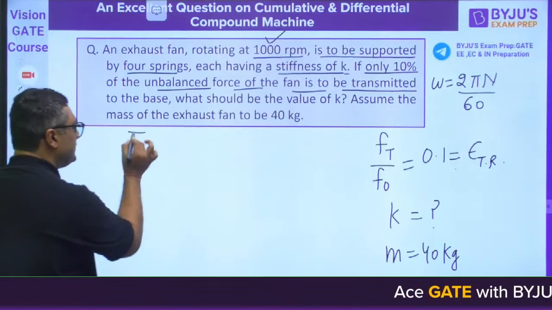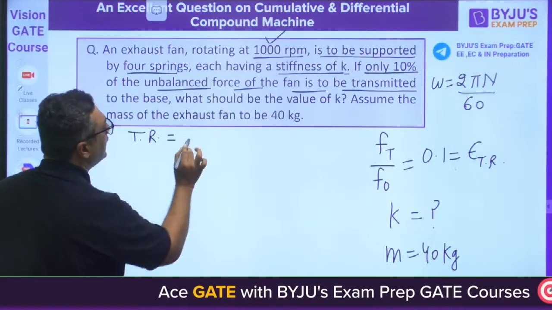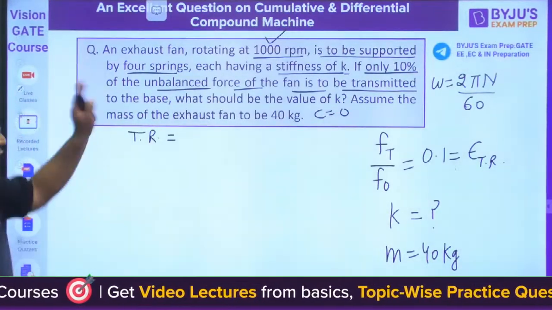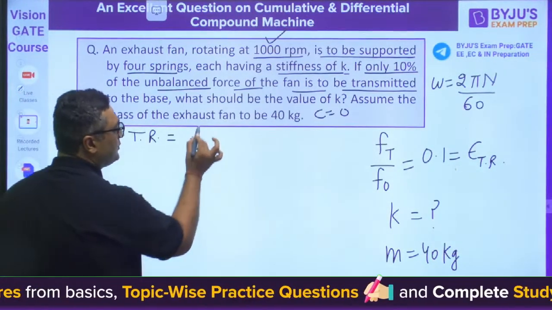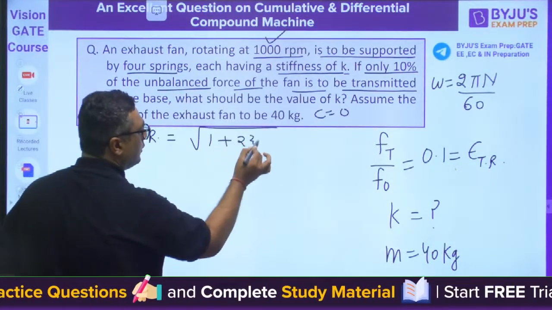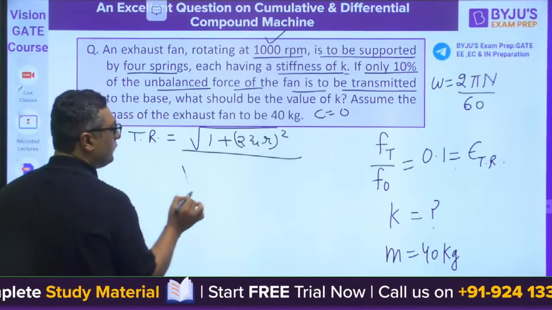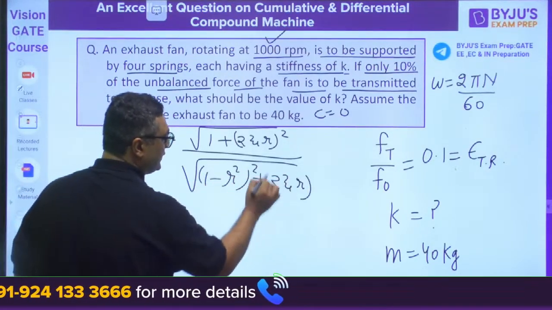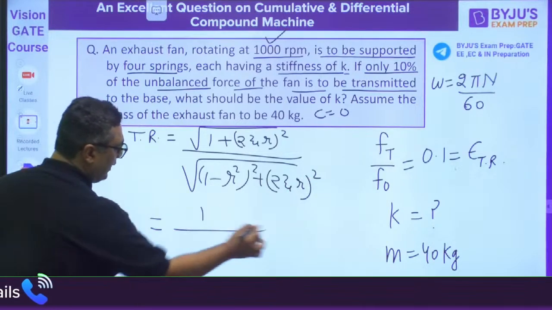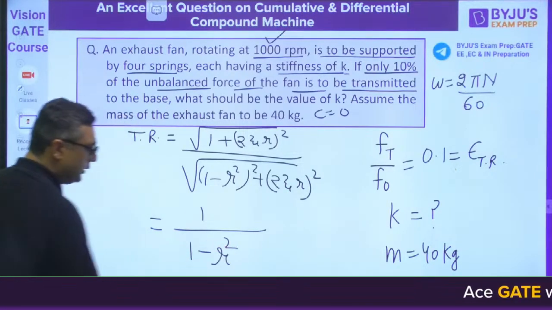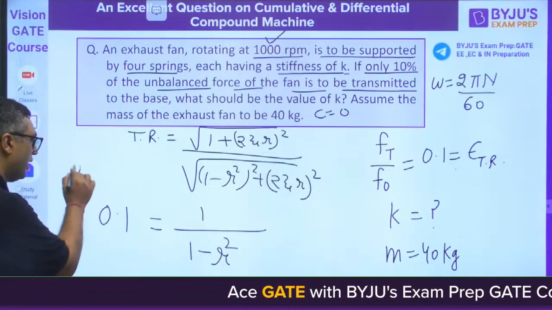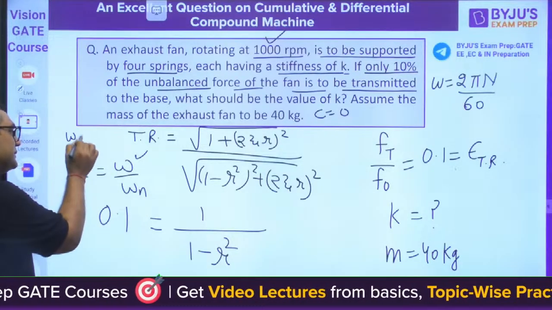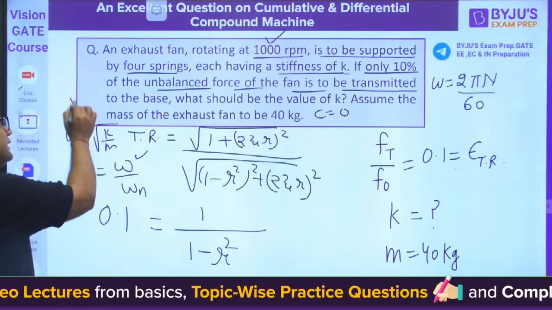You know, the transmissibility ratio is, there is no zeta given, C is 0, okay, there is no damper given. So you know the formula for transmissibility ratio is square root of 1 plus (2 zeta r)² whole upon (1 minus r²)² plus (2 zeta r)². Zeta is 0 here, so you will be getting 1 by (1 minus r²). So you need to find out the value of r. r is omega by omega n. Omega is known to us. Omega n is root k by m. You will be getting the value of K.